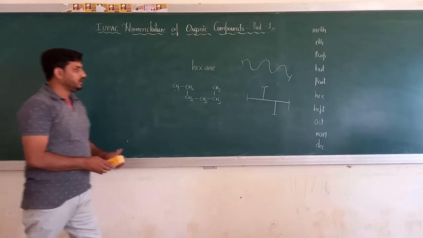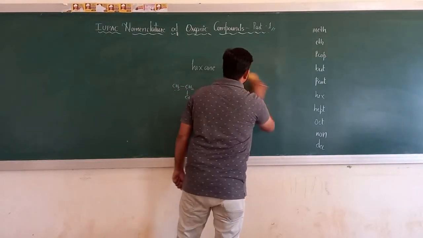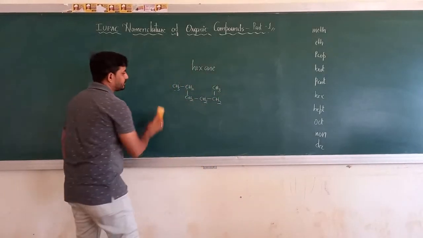Yes. Now let me go with one more example. Right.